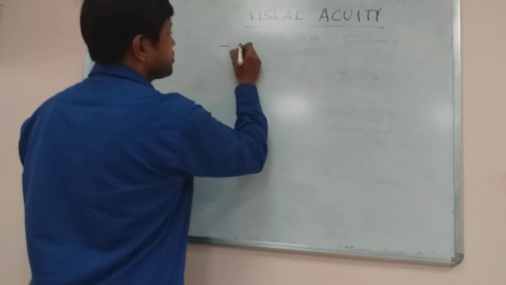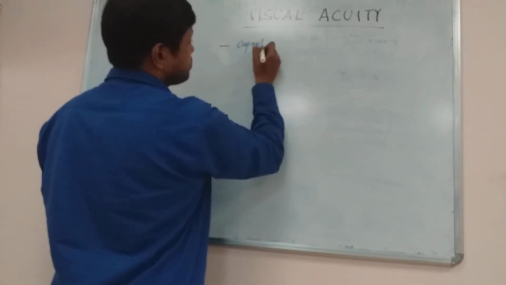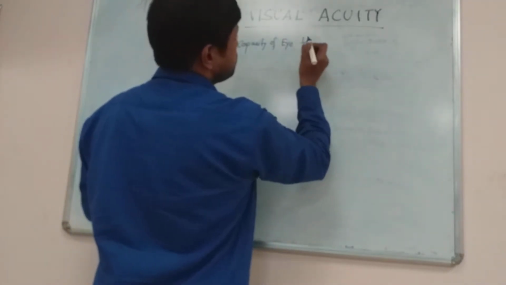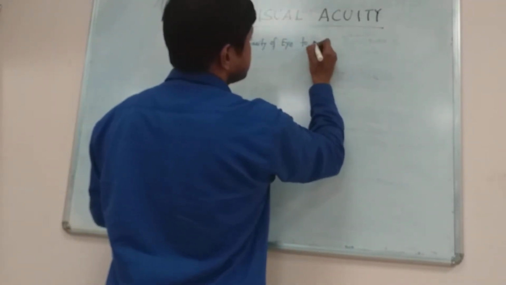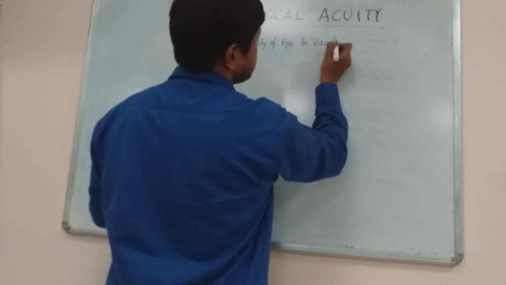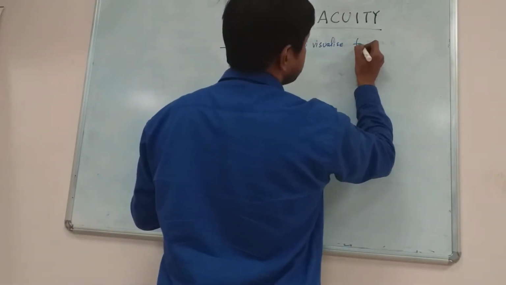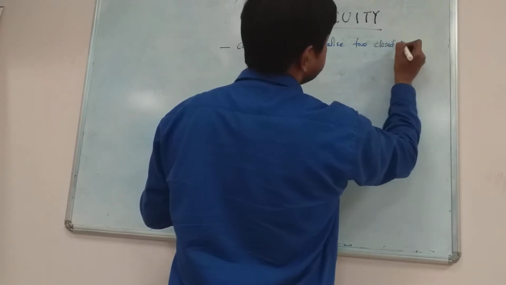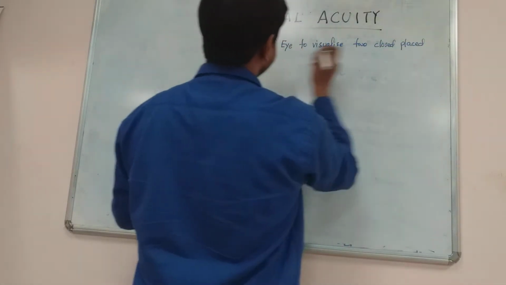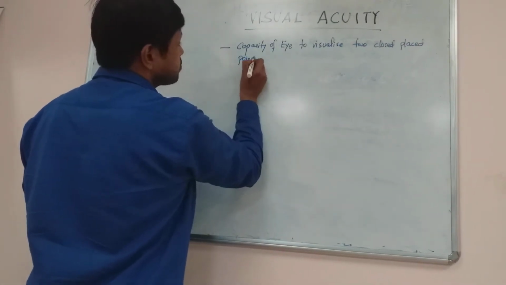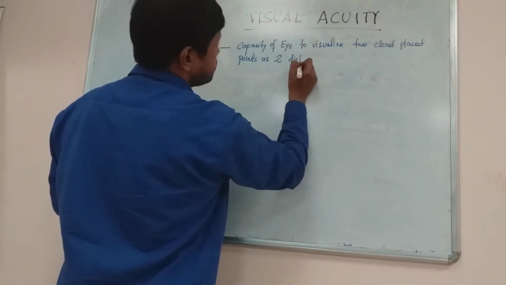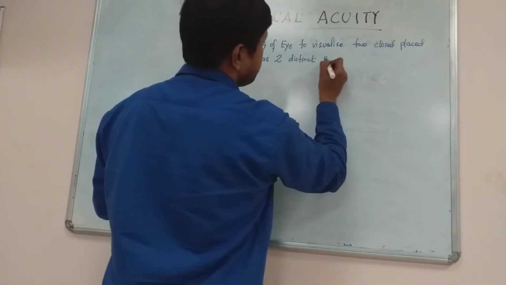So it is the capacity of the eye to visualize two closely placed points as two distinct points.